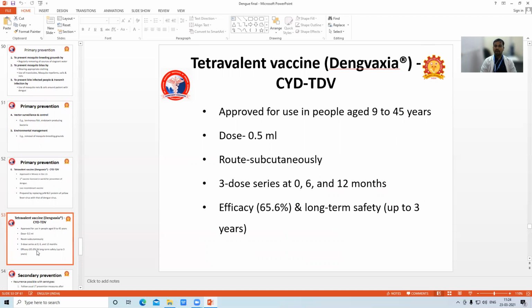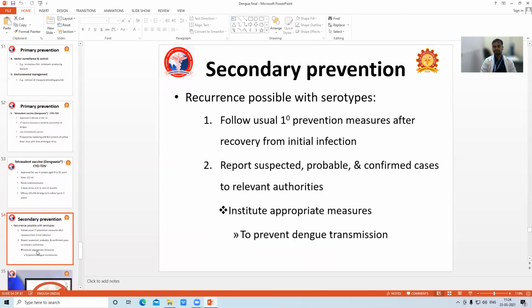Dose will be 0.5 ml. Route will be subcutaneous, 3-dose series. We should give at 0, 6, and 12 months. Efficacy is 65.6%. The long-term safety is up to 3 years. So secondary prevention: infection can recur with other serotypes. So follow the usual primary prevention measures after recovery from the initial infection.